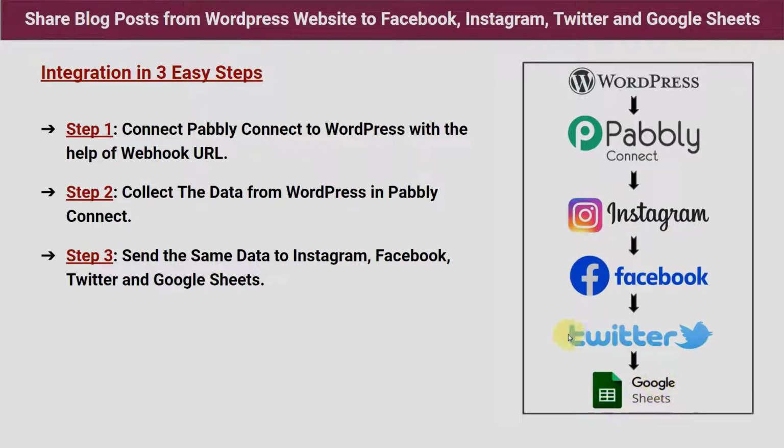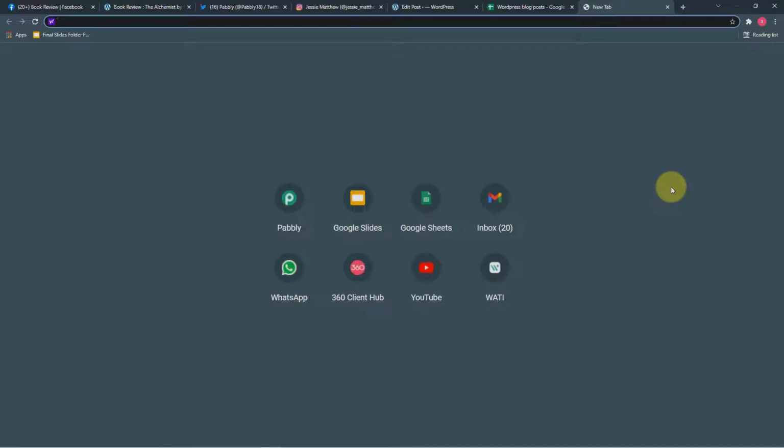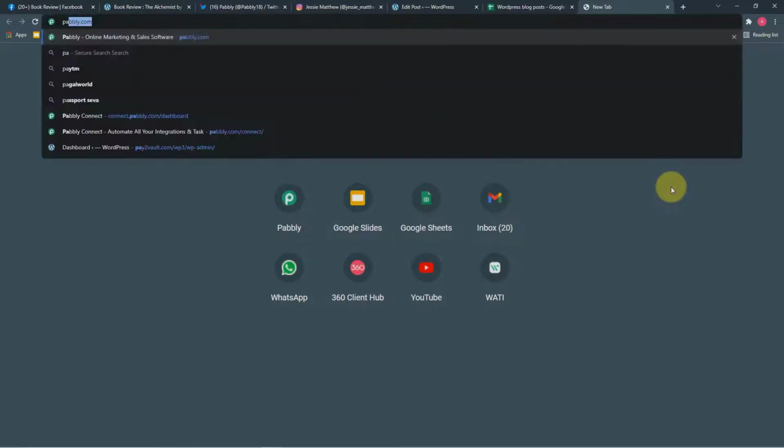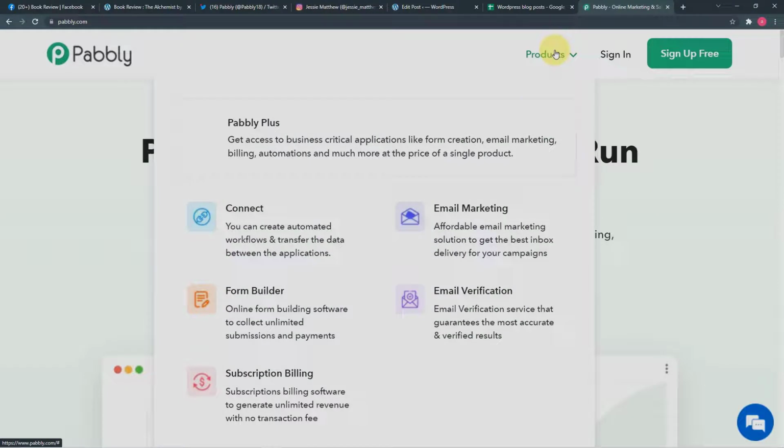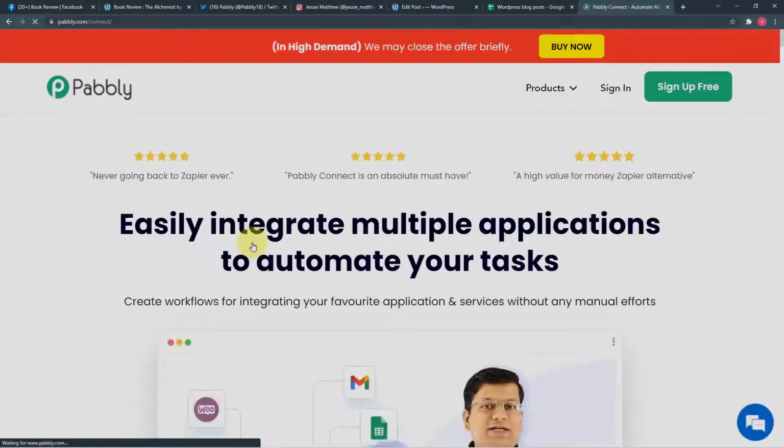Okay. So first of all, let's switch back to our step 1 and open Pabbly Connect. So in your internet browser, you have to search for Pabbly, that is pabbly.com. Okay, from here put your cursor on this products icon and click on connect. So now you can set up your free Pabbly Connect account in just 2 minutes by clicking here on sign up free button. So I have already made one free account, so I am going to click on sign in directly.